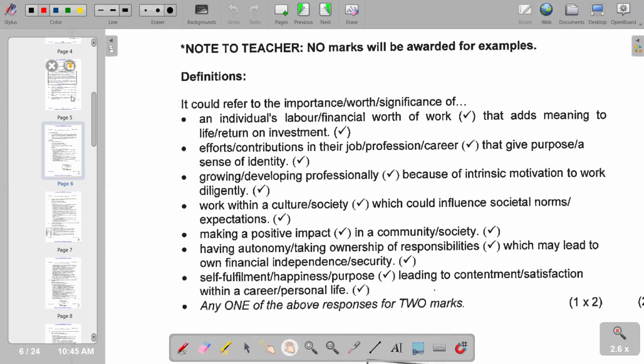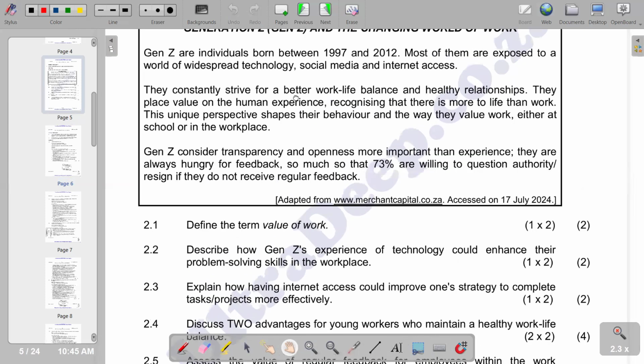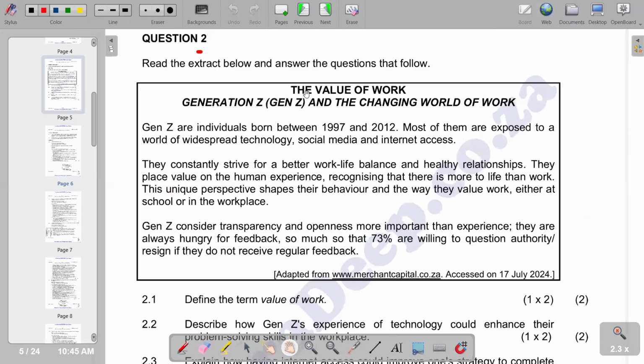So moving on to the next question, it reads, describe how Gen Z's experience of technology could enhance their problem-solving skills in the workplace. Of course, you need to go through the extract and try to deduce the response to question 2.2. You would see that the experience of technology would make Gen Z more comfortable with using technology. So that's how it could enhance their problem-solving skills in the workplace. Basically, those are some of the points that you can raise.